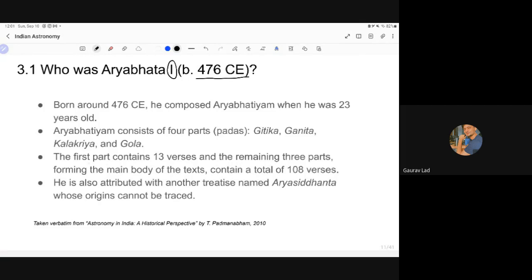The first part contains 13 verses, and the remaining three parts form the main body of the text and contain a total of 108 verses. Aryabhata is also attributed with another work, Arya Siddhanta, but we have no idea where that text is. It is mentioned in the texts of other astronomers and also in Aryabhatiya, but we cannot actually find the text. The origins cannot be traced.